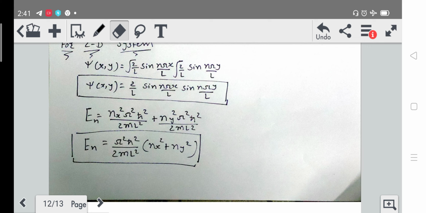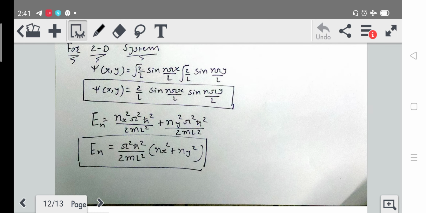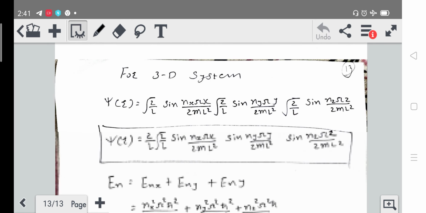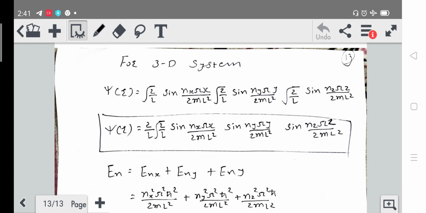Now let's talk about the three dimensional system. For three dimensions, we are not going to show x or y, we are going to show r. So psi depends on all the coordinates x, y and z.